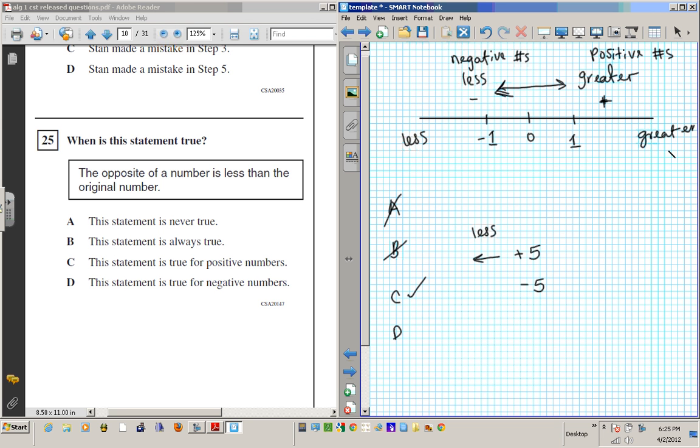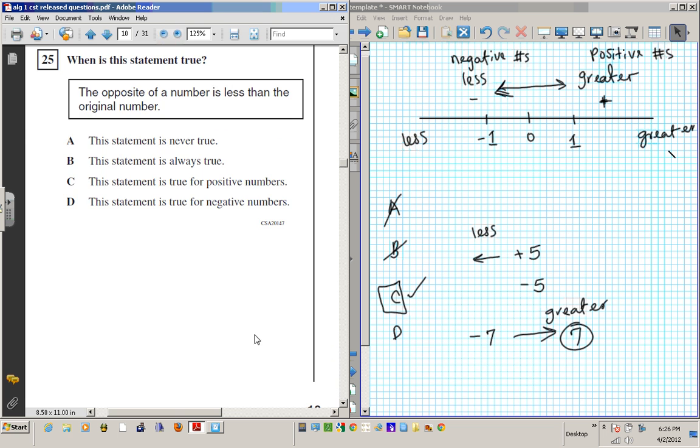And then D, the statement is true for negative numbers. Absolutely not, because when you have a negative number like negative 7, when you take the opposite, there's a reflection to the right side of the number line, which is greater, right? 7 is greater than negative 7, and that is not consistent with this remark. So the answer to this question is, the statement is true for positive numbers, because the opposite of a positive number makes it smaller because it's going to the left side of 0. All right, so the answer to this is C. Okay, now let's move on to the next number, number 26.